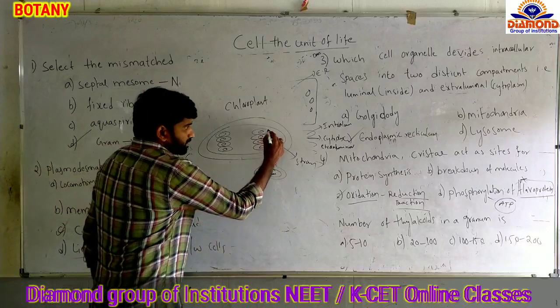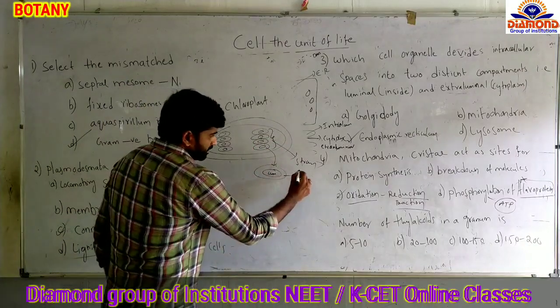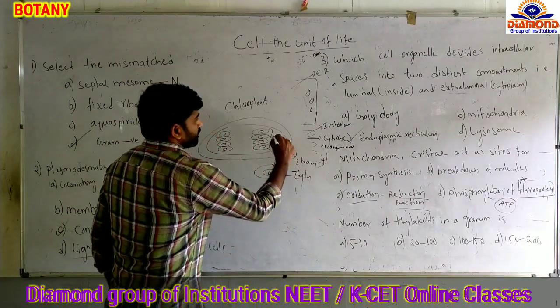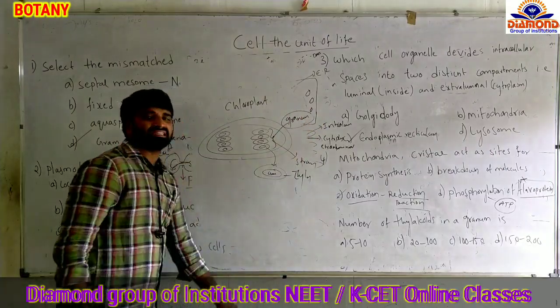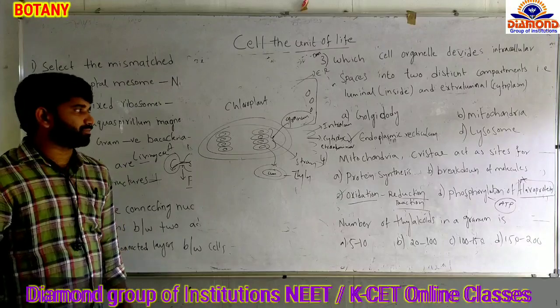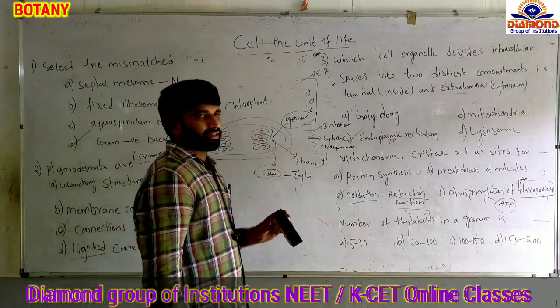So the question is asking about the number of thylakoids in a granum. So a group of thylakoids. This is the thylakoid. The group of thylakoids we call a granum. Many thylakoids are arranged in the form of a stack-like structure. So the group of the thylakoids we call a granum.